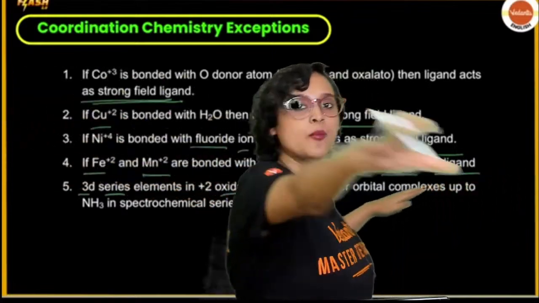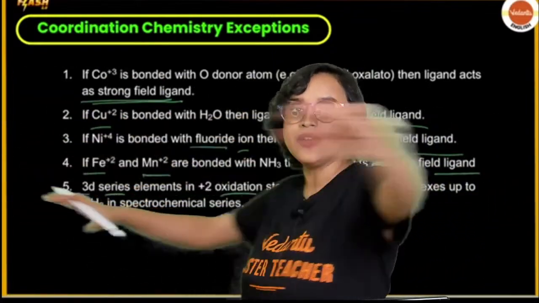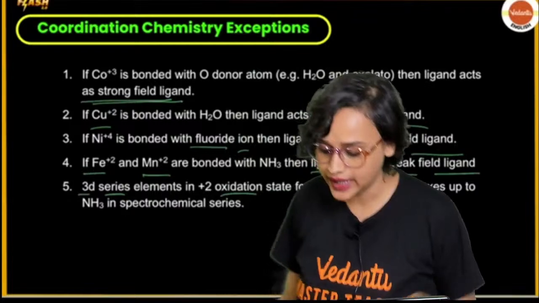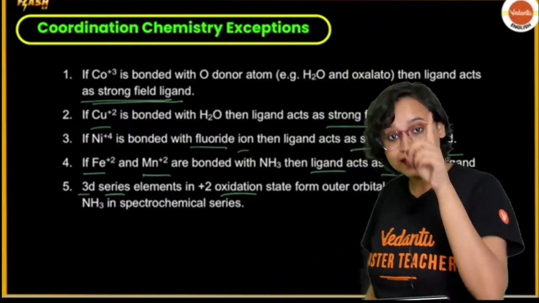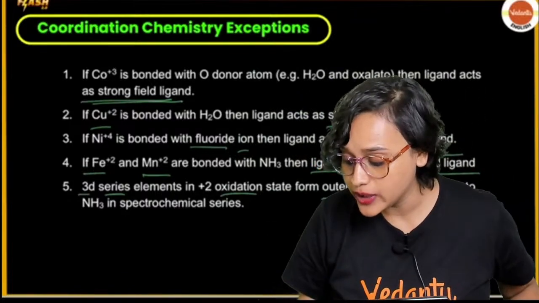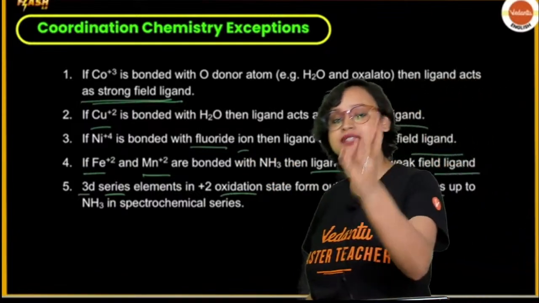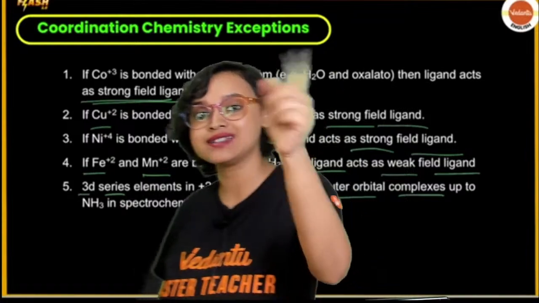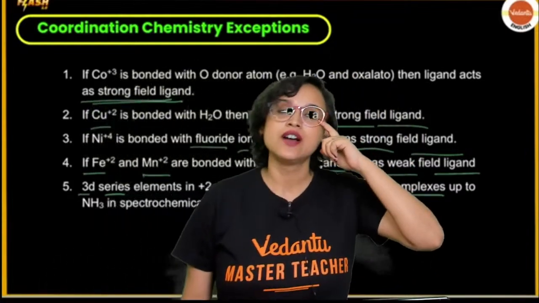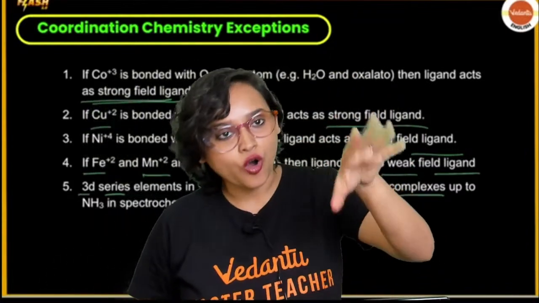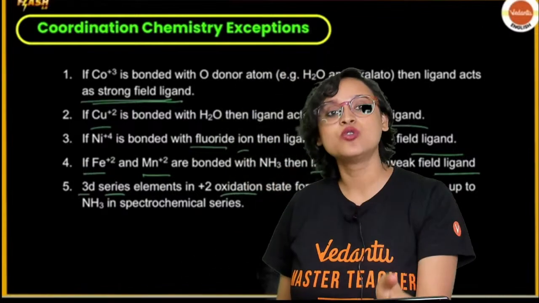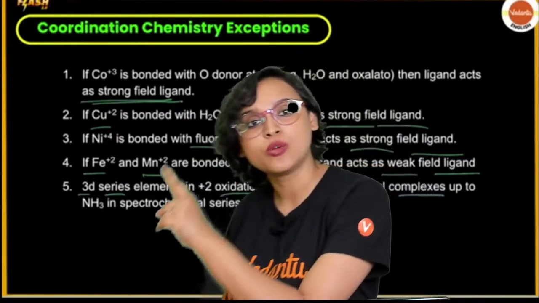That means there is more space left for the electrons to cover, right? And they form outer orbital complexes up to NH3. That means for F minus, Cl minus, Br minus, I minus, SCN minus, and for NH3, they are going to form outer orbital complexes only.